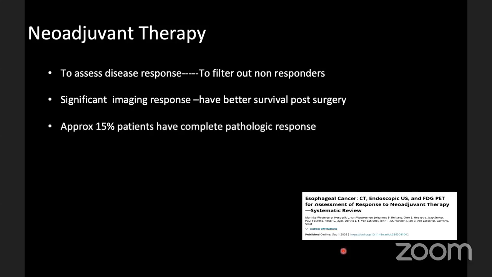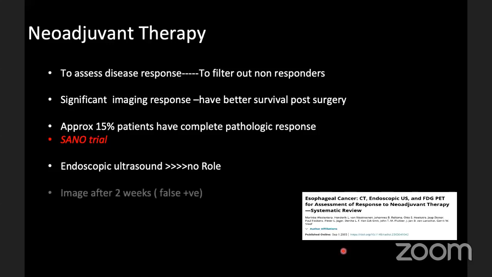Generally in our series, we have seen that approximately 15% of patients after neoadjuvant therapy have complete pathological response. So on final post-op staging, there is actually no tumor post NACTRT. This actually forms the basis of the SANO trial, which is active surveillance post NACTRT. Endoscopic ultrasound has no role in post neoadjuvant treatment. Basically it is cross-sectional imaging, CT or PET-CT, which is done.